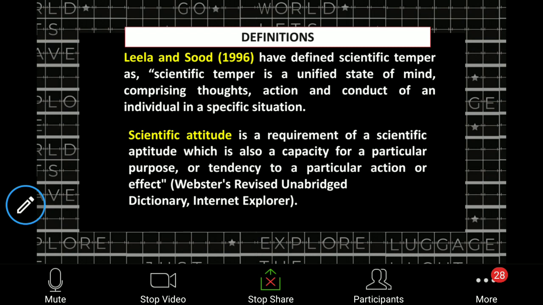Coming to the definition, it is the scientific temper. What I mean by scientific temper is this: like the burning of magnesium ribbon example, it reacts with oxygen to form MgO, and that powder is nothing but magnesium oxide.